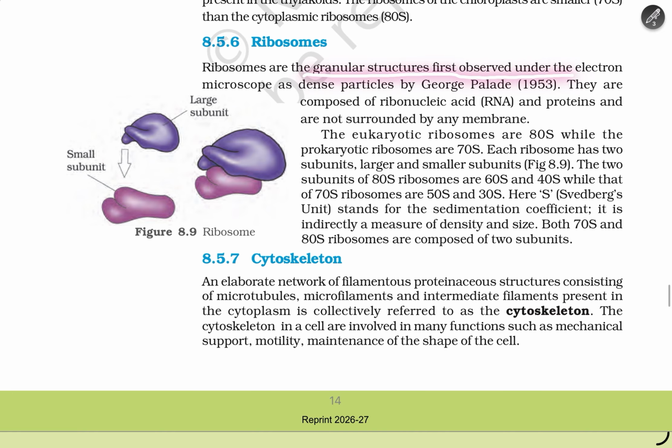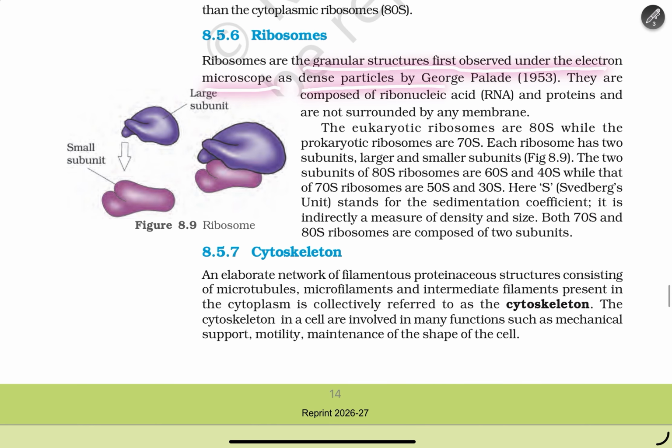Ribosomes are granular structures observed under the electron microscope as dense particles by George Palade in 1953. They are composed of ribonucleic acid (RNA) and proteins and are not surrounded by any membrane. The eukaryotic ribosome is 80S, while the prokaryotic ribosome is 70S. Each ribosome has two subunits, a larger and a smaller subunit.